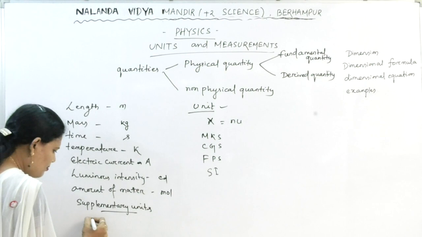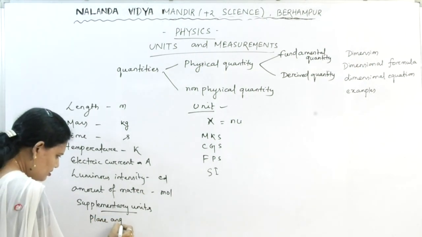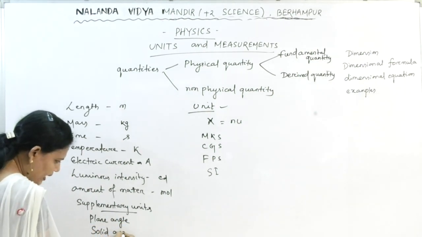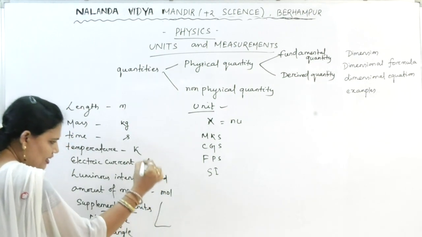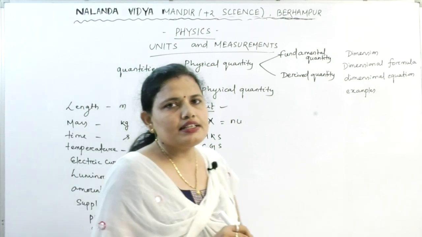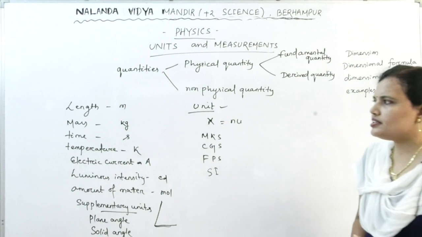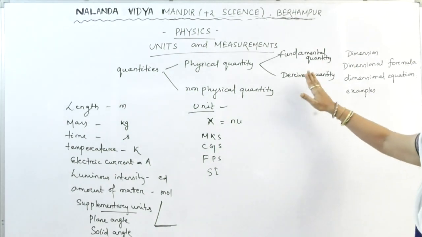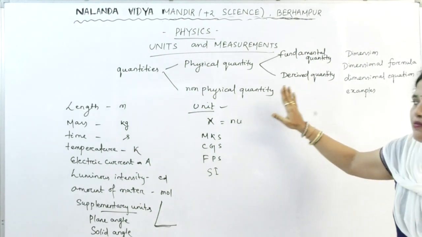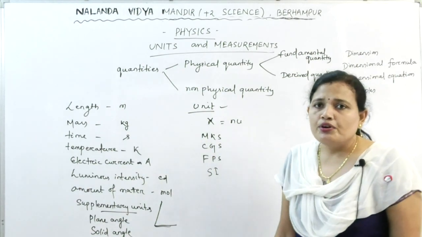Supplementary units: one is the plane angle and another one is the solid angle. The angle in a plane is the plane angle, and the angle we consider in 3 dimensions is the solid angle. So we have studied all these quantities and then we have discussed the derived unit. Derived units are derived from the fundamental units. So we have studied up to this.